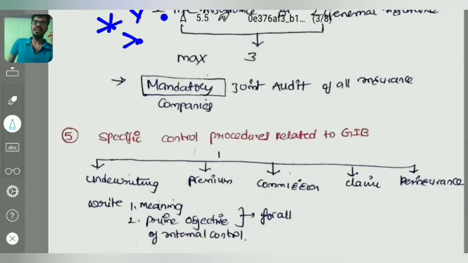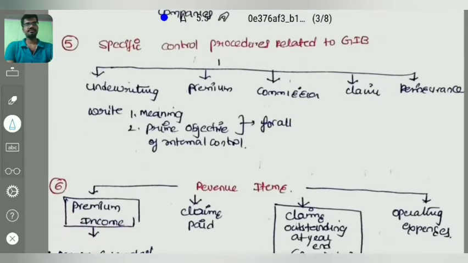Coming to the next topic, specific control procedures related to the general insurance business. This is a general question. You can write that there are 5 points: underwriting, premium, commission, claim, reinsurance. For these 5 points, write the meaning of underwriting, premium, commission, claim and reinsurance, and then write the next point, the prime objective of internal controls. Why are internal controls required in underwriting? Why in premium? Why in commission? For example, in commission, whether the agent is getting the correct amount and whether the calculations are correct or not. For that purpose, internal controls are required. You can write it in a general manner.